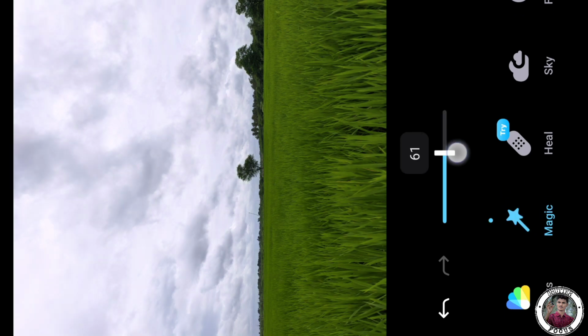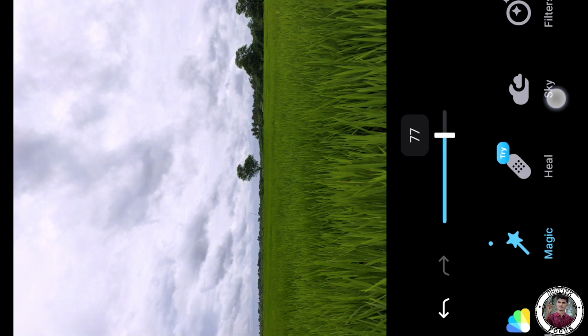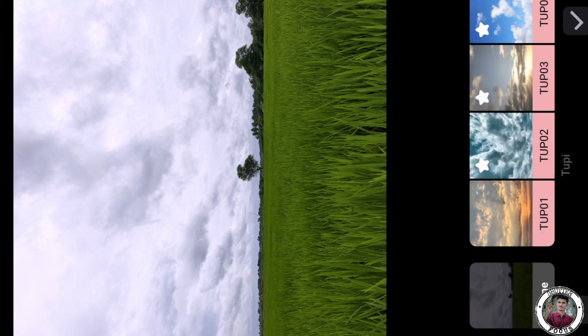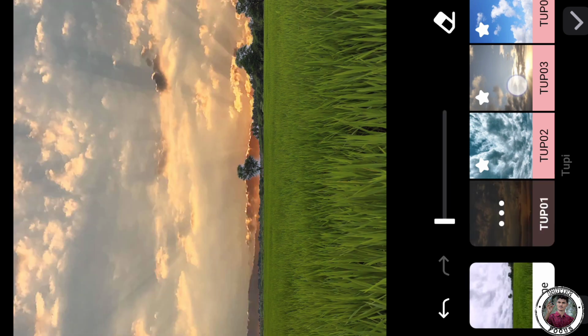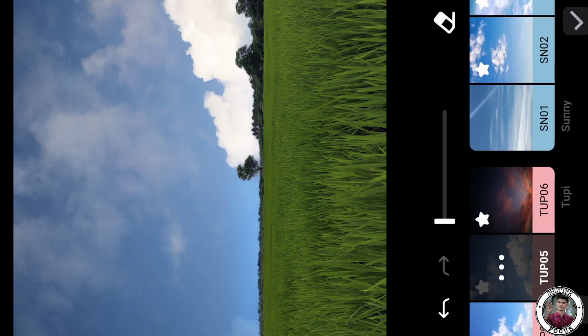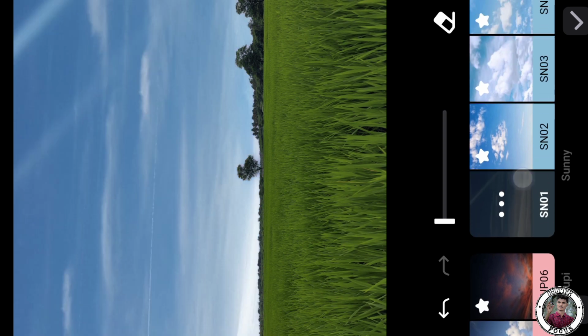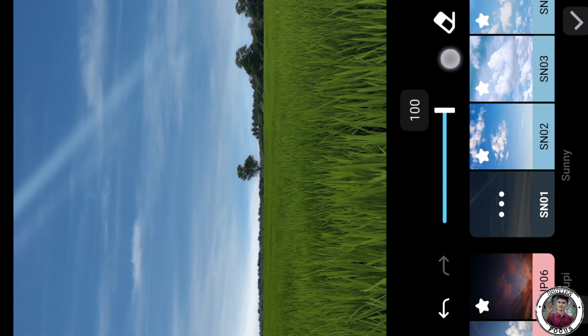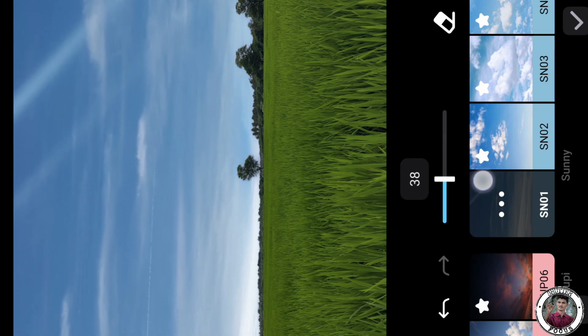Next thing is you can increase the image details by magic tool. Then we are moving to the sky tool. This is very interesting tool in this application. Here you can change the sky just by a single tap like this. Here many skies are available. You can choose which is better to your image. I am going through this. Now adjust the sky position. After adjusting the position, just click on the right mark.